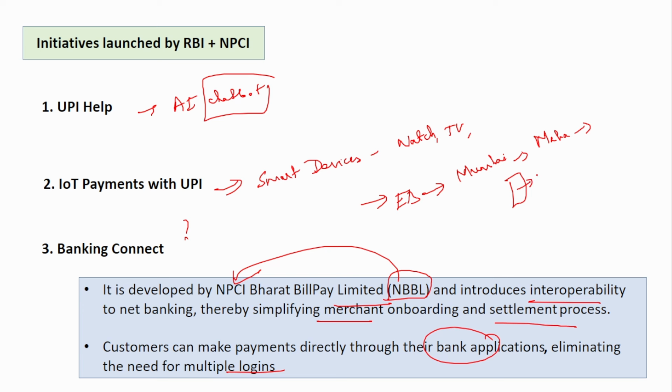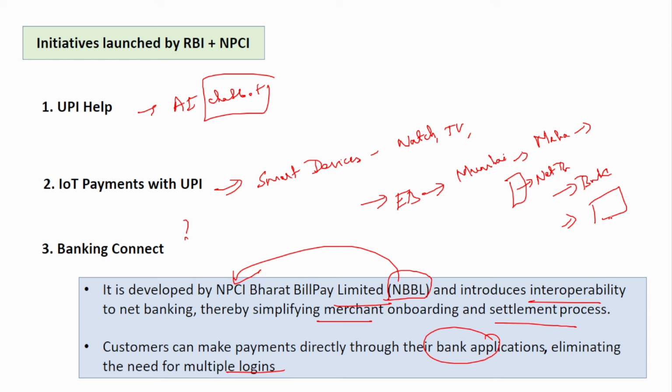In that payment page, you will have the net banking facility. You click it, and you will be redirected to the website of the bank you have chosen. There, you enter your net banking credentials, your username and password. Then enter your OTP and complete the payment.